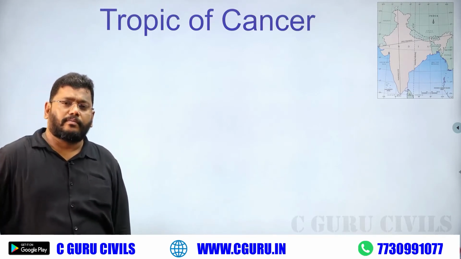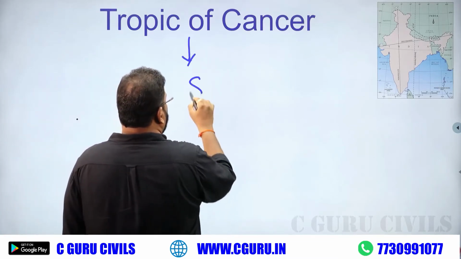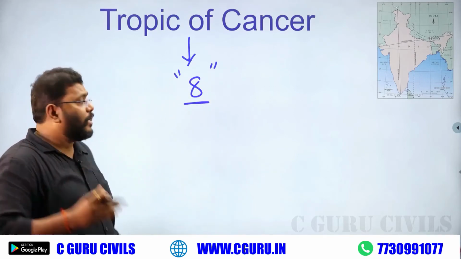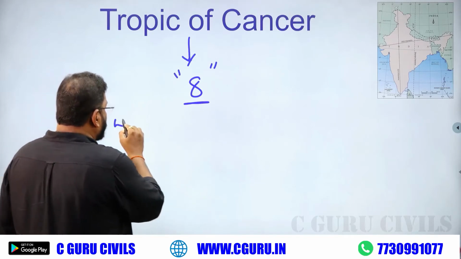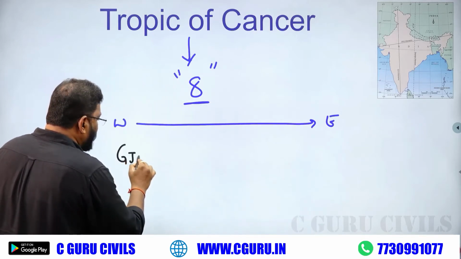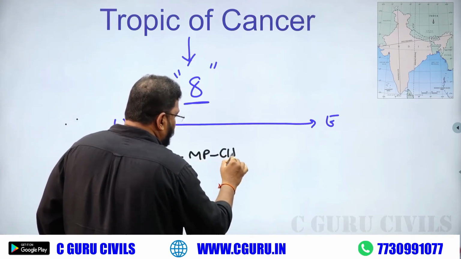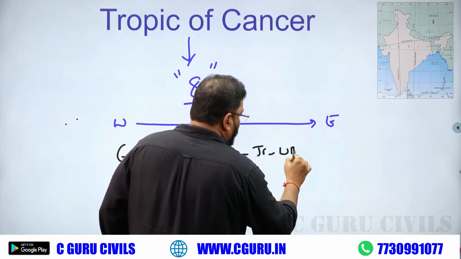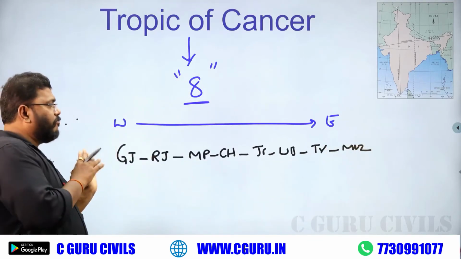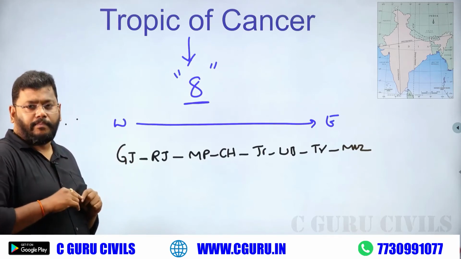But you must know that the Tropic of Cancer passes through 8 Indian states. You must remember the arrangement also. From west to east, what is the right arrangement? First one, Gujarat. Second one, Rajasthan. Third one, Madhya Pradesh. Fourth one, Chhattisgarh. Fifth one, Jharkhand. Sixth one, West Bengal. Seventh one, Tripura. And the last one, Mizoram. This is the actual arrangement from west to east. Very, very important area.